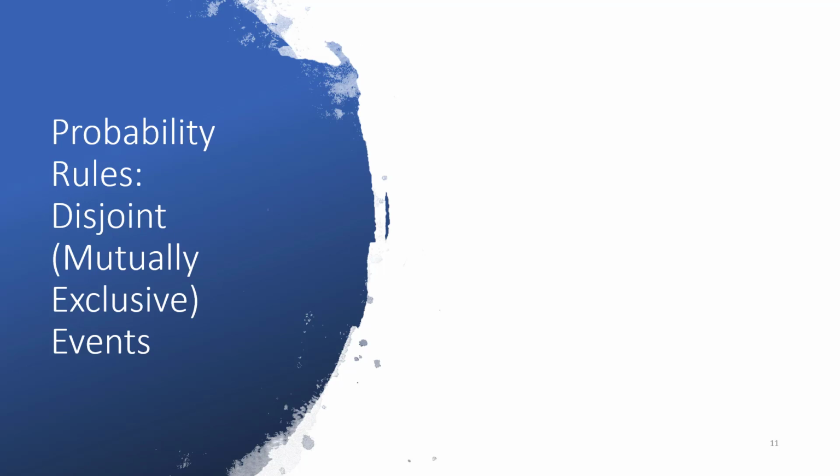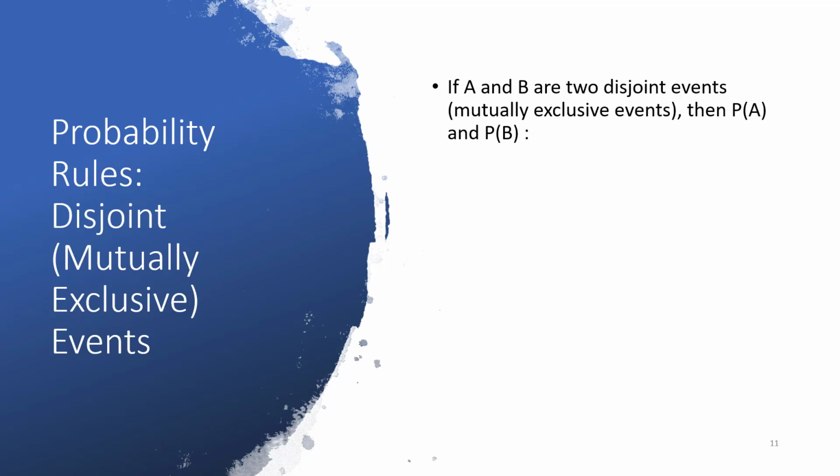We can talk about disjoint, or what we call mutually exclusive events. So if A and B are two disjoint events or mutually exclusive events, then probability A and probability B each range from 0 to 1, as we stated before. And probability of either A or B equals the probability of A plus the probability of B. Probability of A or B equals probability of A plus probability of B if they are mutually exclusive events.